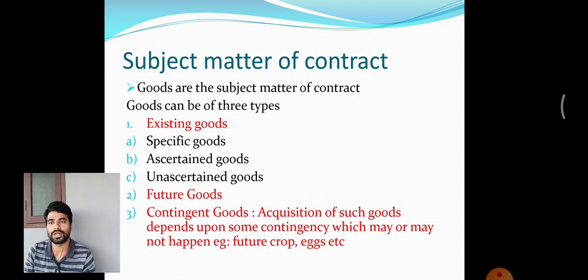Or poultry, say I'm making an agreement to deliver eggs after three months. So the chicken should have eggs after three months. Then only we will get the goods. Such kind of goods can be called contingent goods.